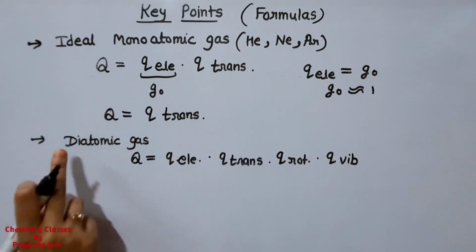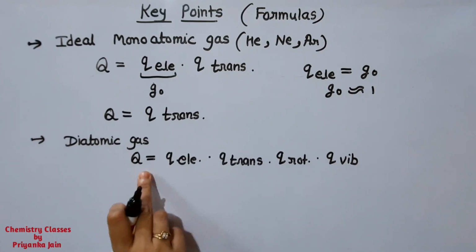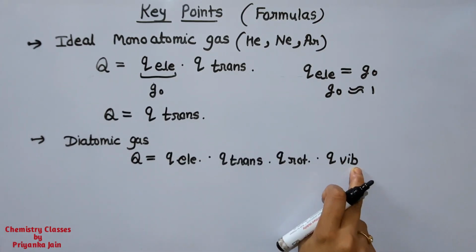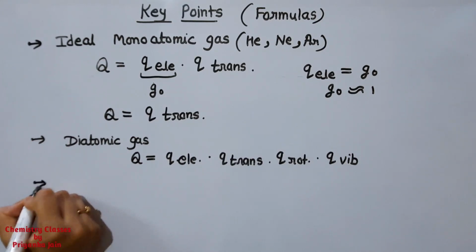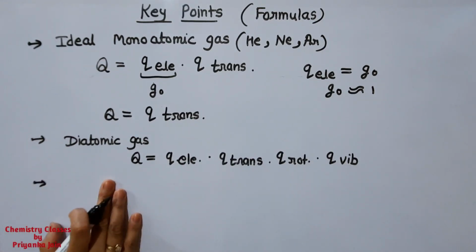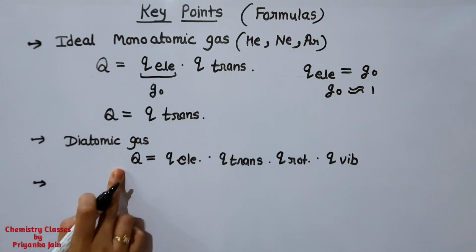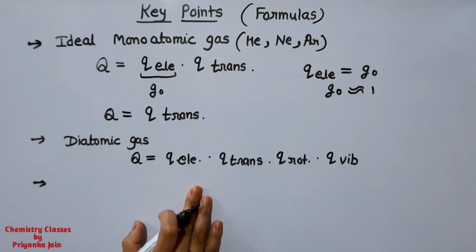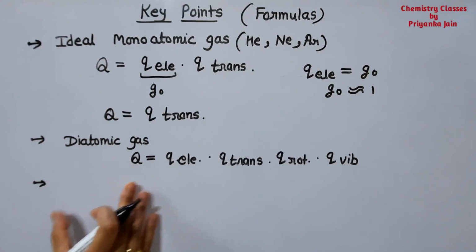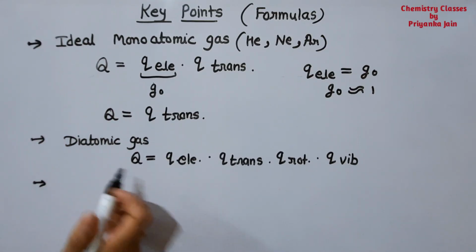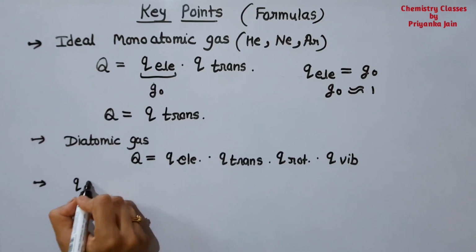Now we have to remember the formulas for the partition function. If you have seen my video on the partition function, then you have seen such formulas, but for your convenience I am giving you the formulas in short here, so that you can do the questions very easily.